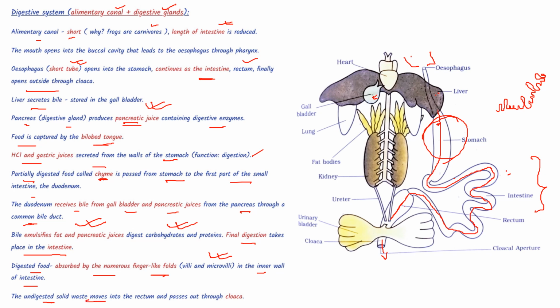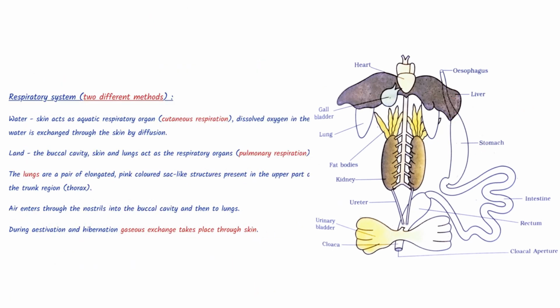Undigested solid waste then moves into the rectum and passes out through the cloaca. Okay, so now let us go to the respiratory system. This is one of the very important systems, and let us understand how there are two different methods of respiration in frogs.